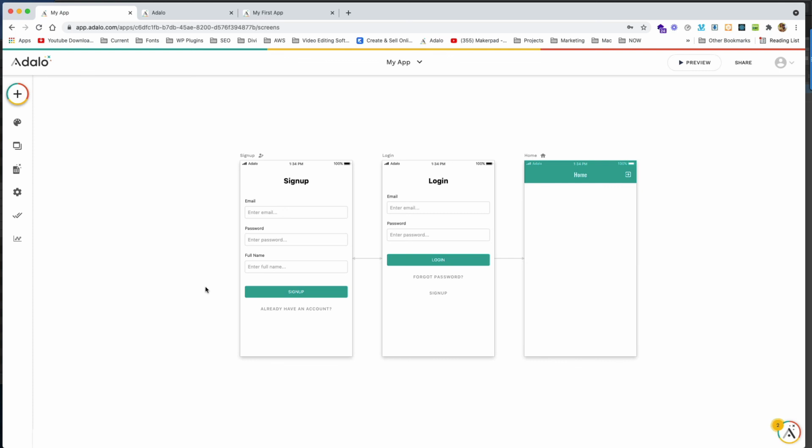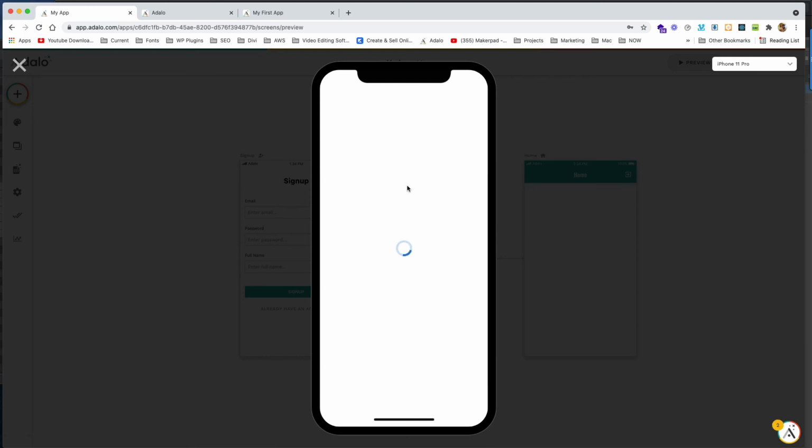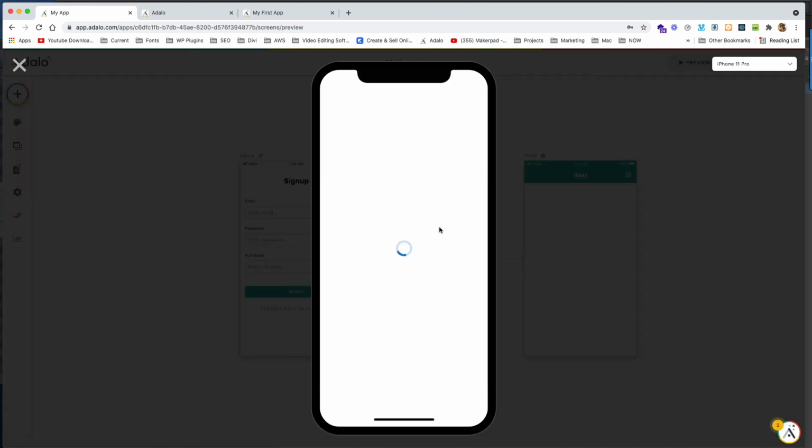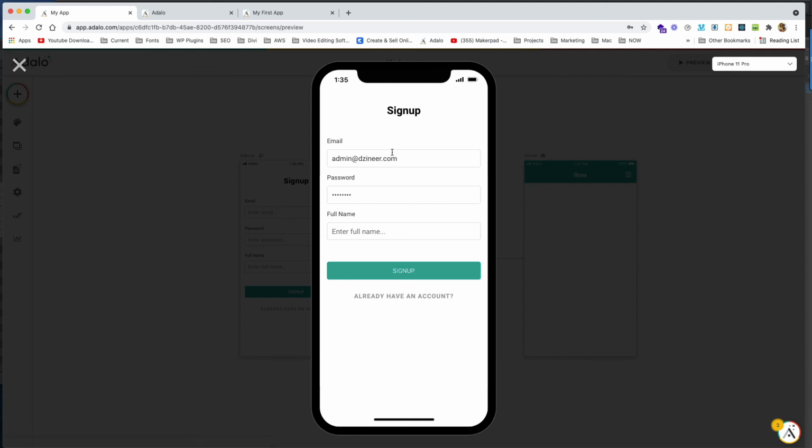Built into here there is another section that's hiding from us, but I'll show you. If I go in to preview again, it should take me back to the sign up page. I'm not sure why the internet is acting nuts. But this is not your actual app on Android or on iOS. This is just on your local desktop. Because I'm located far from this network, sometimes I get these long little spinning twirly things, which means it's still loading. Okay, anyways, there it is. So you see I got the sign up screen again.